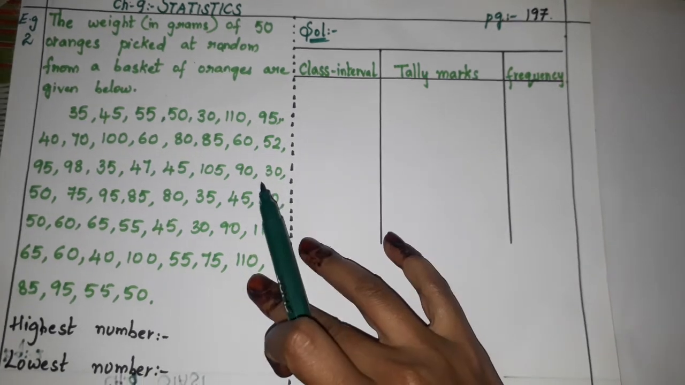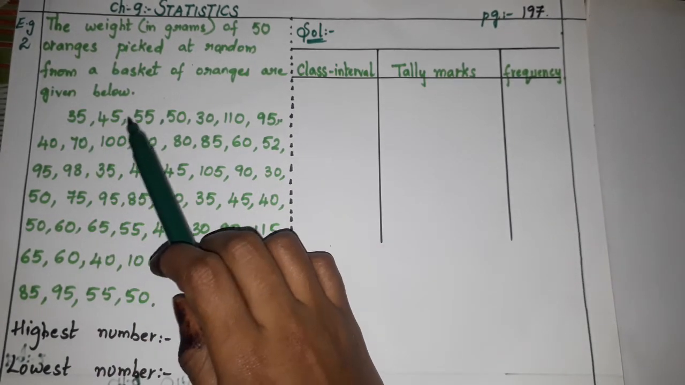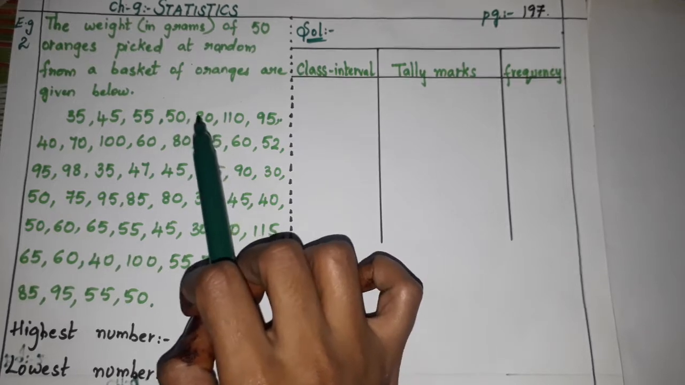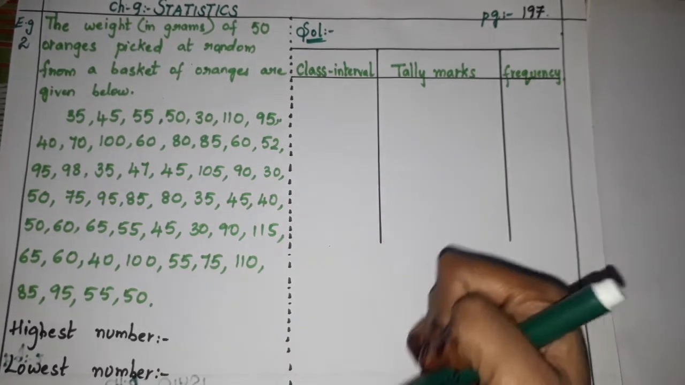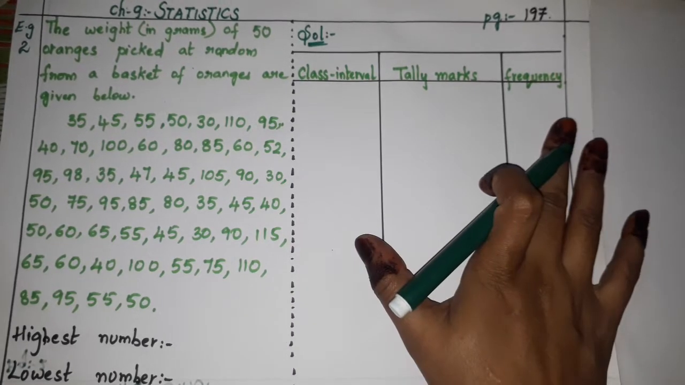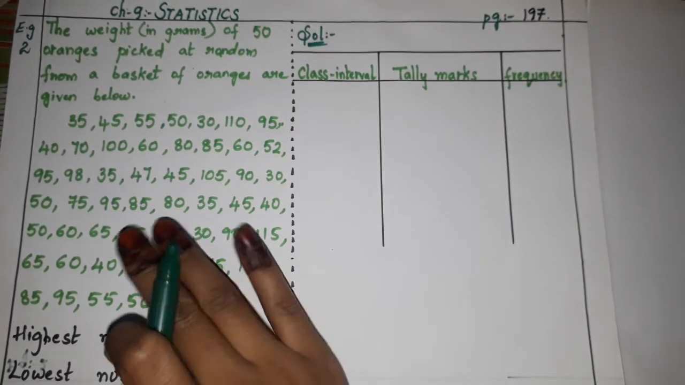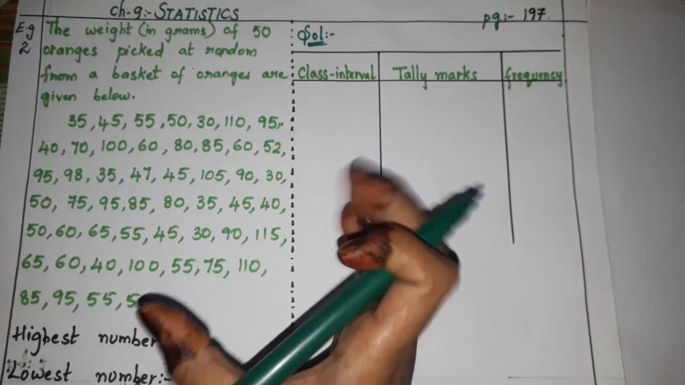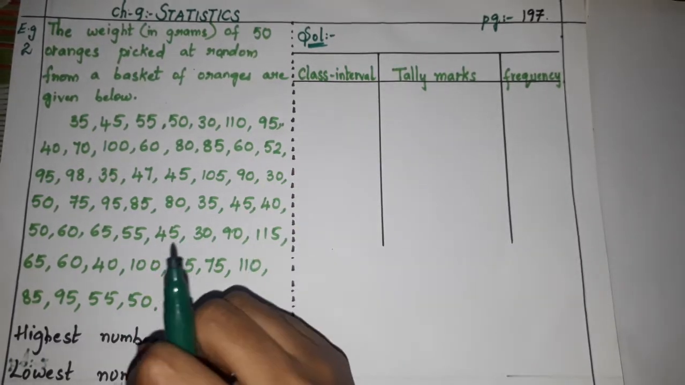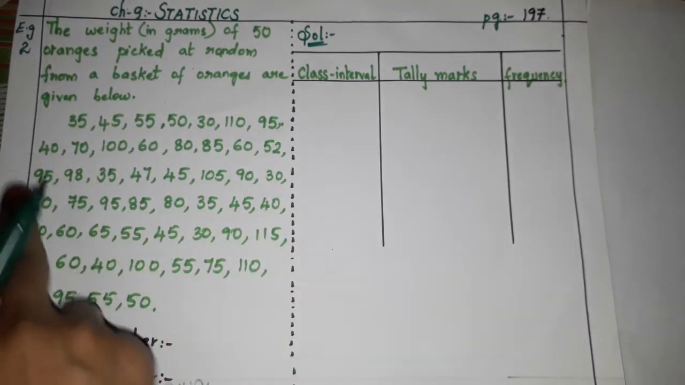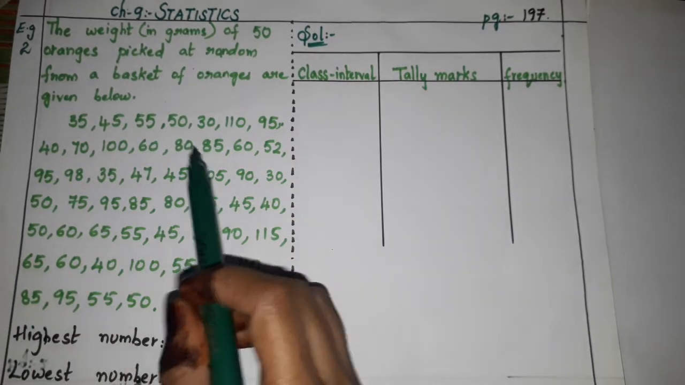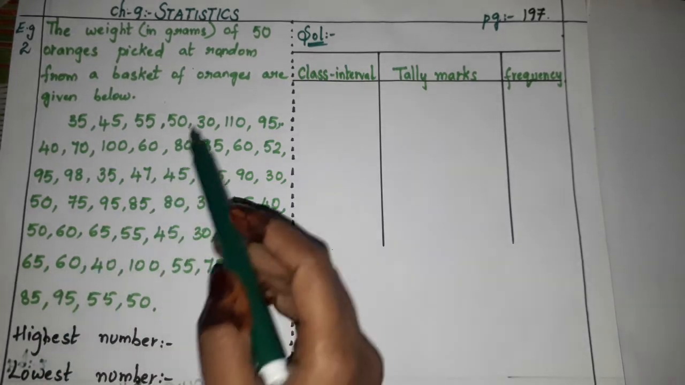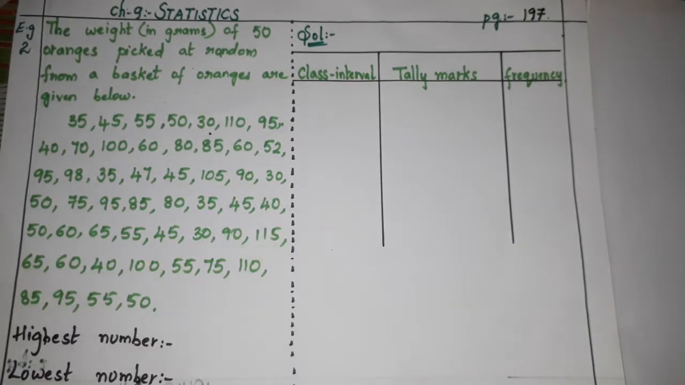Now how to make it? 35 is there, 45 is there, 55 is there, 50 is there, 30 is there. So we can't write 1, 2, 3, 4, 5, 6, 7, 8, 9, 10, all the numbers like last time. Here the numbers are a little bigger, so we have to make a group of a few numbers. Now which is the smallest number from all these? We have to search. Can you say which is the smallest number, children? 30 is the smallest number here.